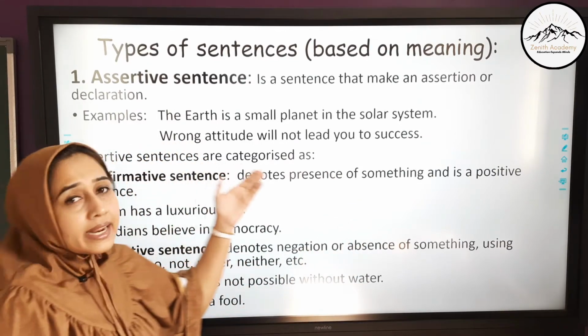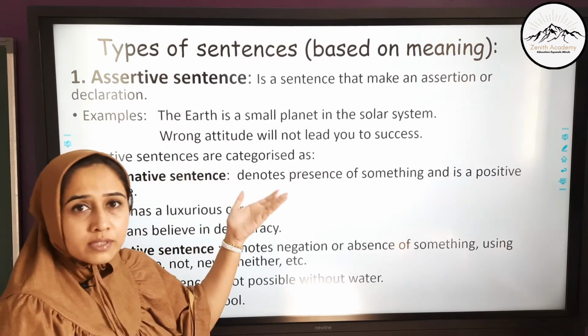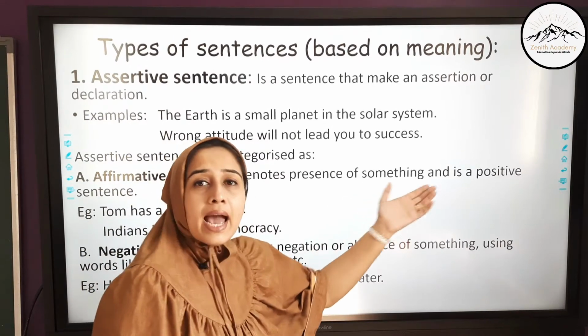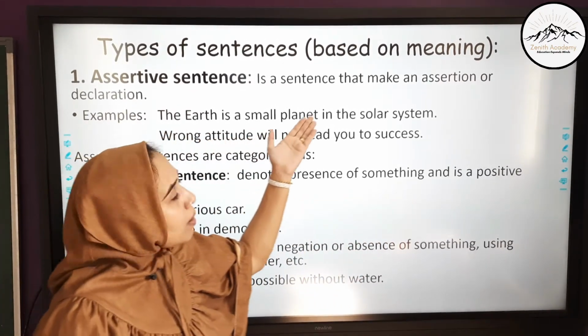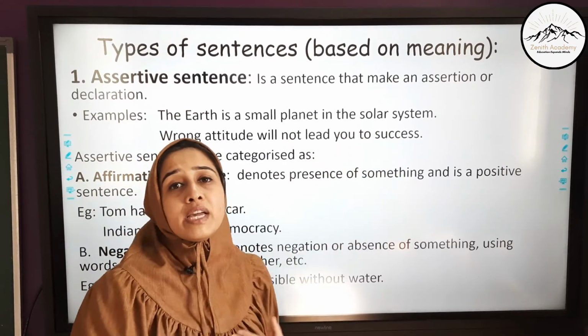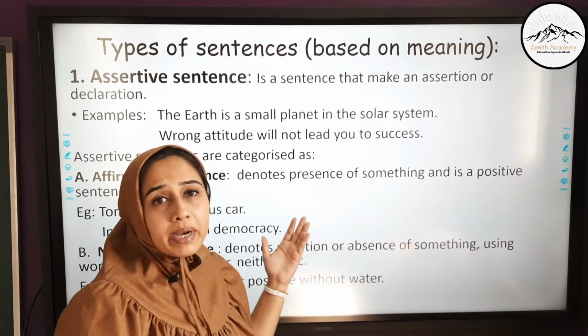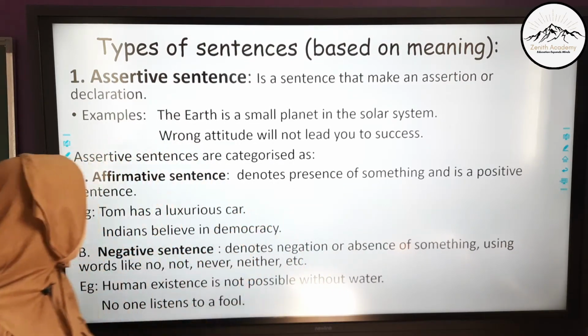Assertive sentences are categorized, as I said, as affirmative. Affirmative is positive sentence. Affirmative sentence denotes presence of something and it is a positive sentence. Here if we say the Earth is a small planet in the solar system, so we are talking about something that is present. That is why it is an affirmative sentence. Affirming, agreeing to something.